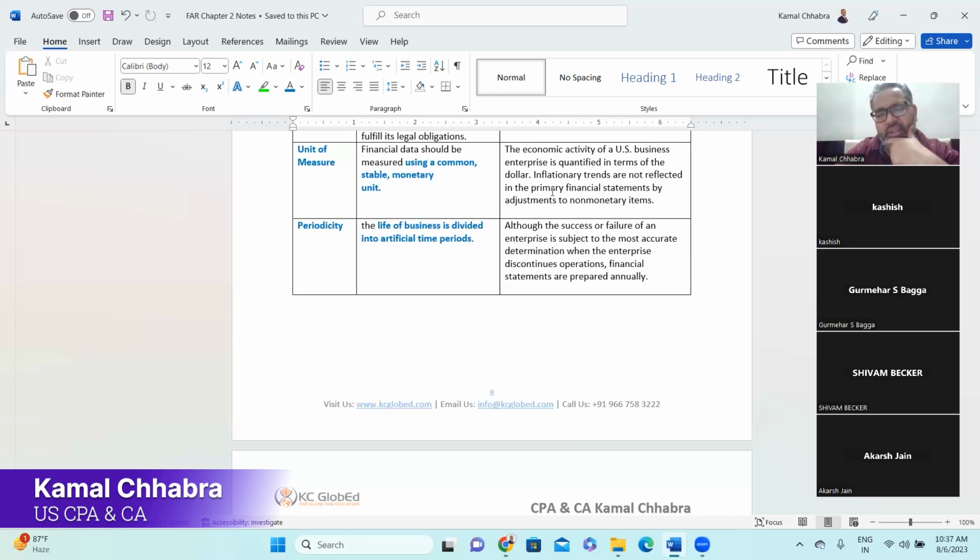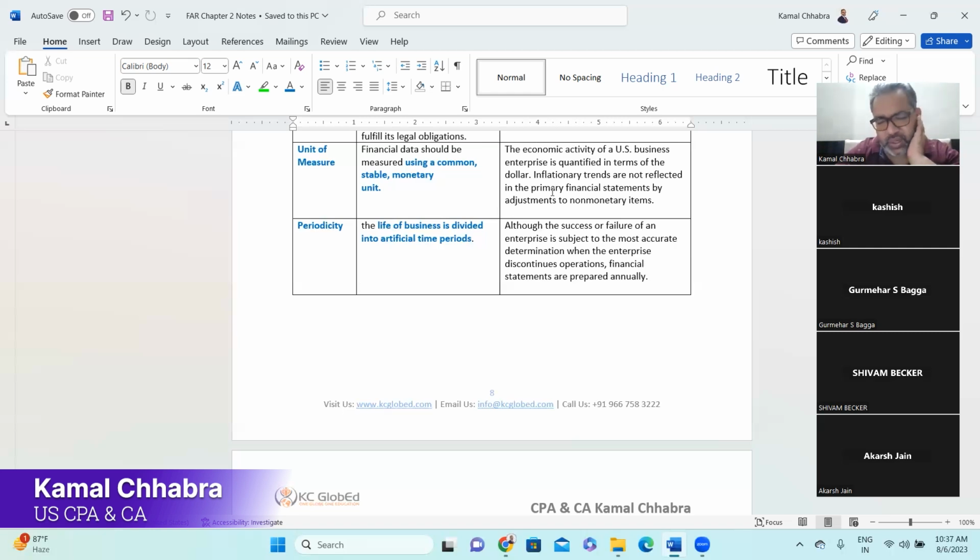I have discussed an example back in 2016 when I was working for a company in Nigeria. At that point of time, their functional currency earlier was the Naira, which is the local currency of Nigeria. But later on, due to hyperinflationary impact, we changed the functional currency from Naira to US dollar, considering other factors also.